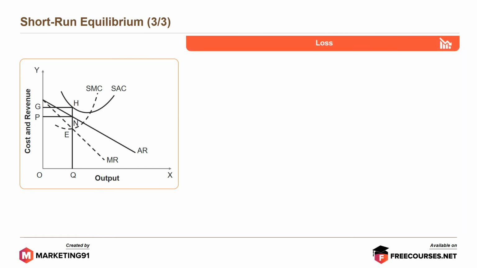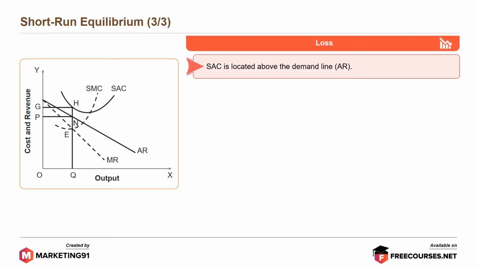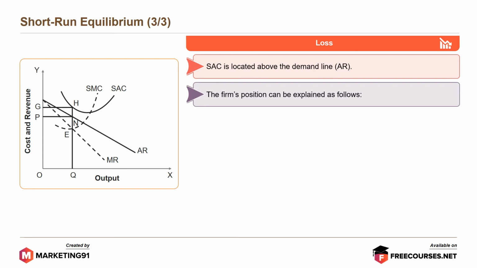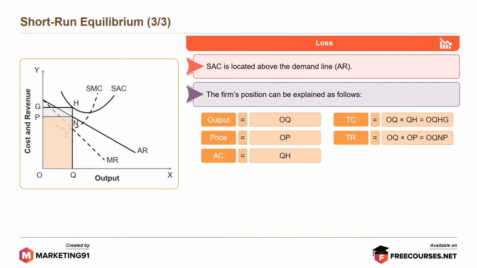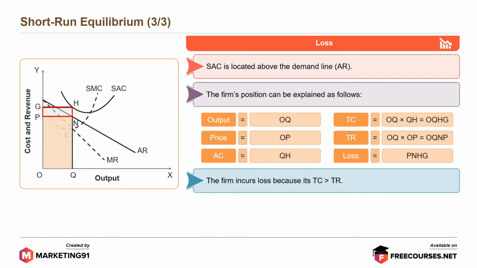In the case of loss, AC is located above the demand line AR. The firm's position can be explained as follows. Output is OQ, price is OP, AC is QH, total cost is equal to OQ into OH. As we can see, it's OQHG. Total revenue is equal to OQ into OP, which is OQNP. And finally, the loss area is PNHG. The firm incurs loss because its TC, that is OQHG, is greater than TR, which is OQNP.